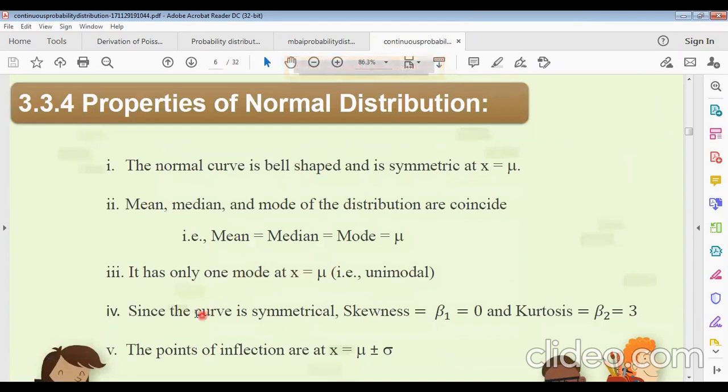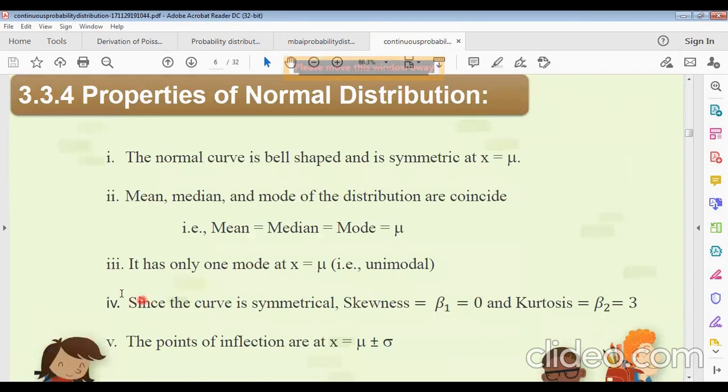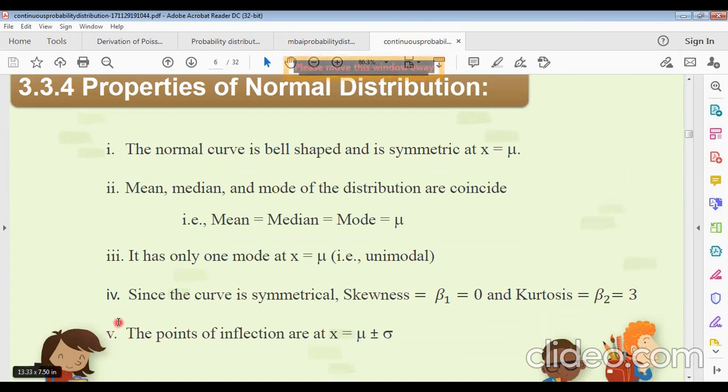Now, another four properties. Since the curve is symmetrical, the skewness beta 1 will be 0, so there is no skewness. And kurtosis must be 3. You must know there are three types of kurtosis: leptokurtic, mesokurtic and platykurtic. If beta 2 equals 3, it is a normal symmetrical curve.